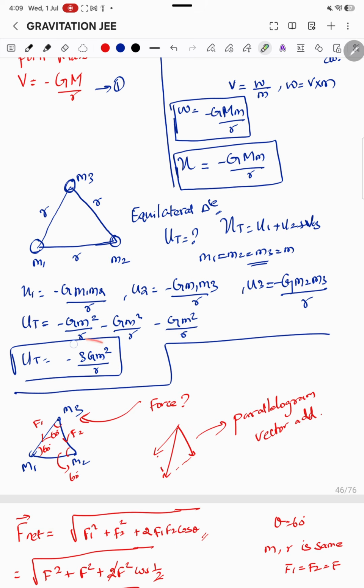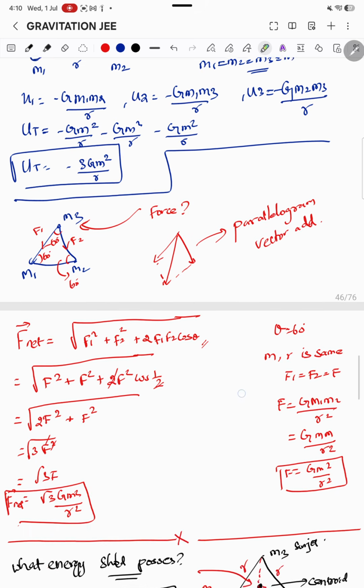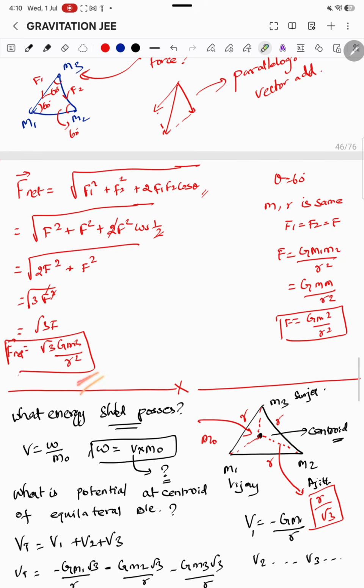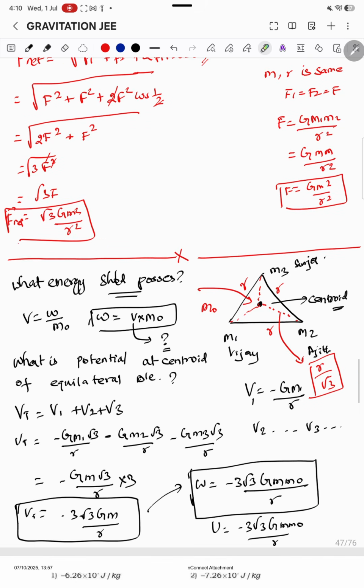This is the amount of work that the universe has done. Suppose the force experienced by one star will be this. And if another star has to come inside, this is the amount of energy that has to be supplied to the star. We can compare it in this way and understand these formulas are beautiful in a way.